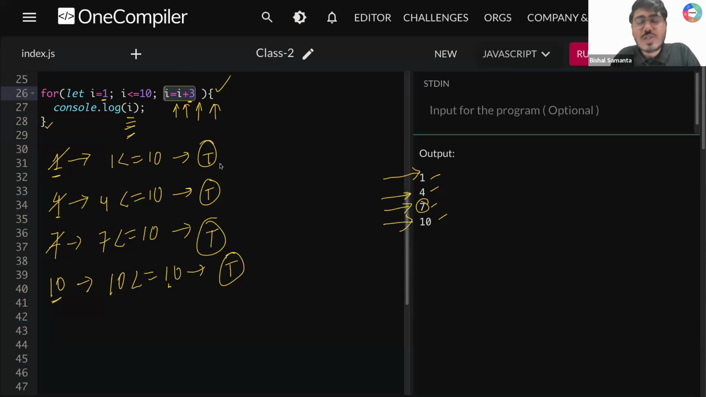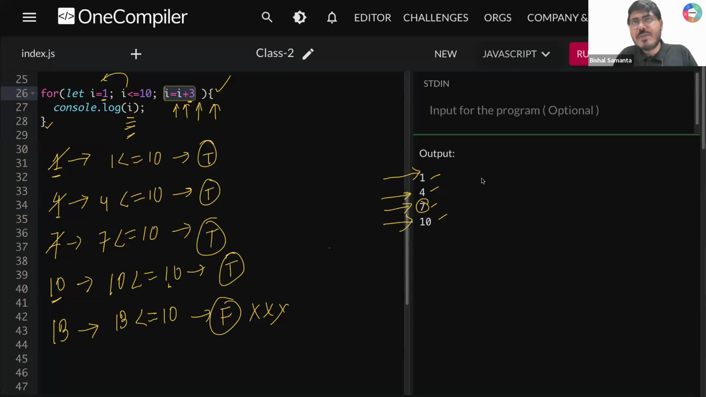After that, I is equal to I plus 3. What will be your new I value? 10 plus 3, guys. So your new I value will become 13. Now tell me, guys, 13 less than equal to 10. Is 13 less than or equal to 10? Definitely no, right? So you are getting a false statement. And you know, guys, as soon as we are getting a false statement inside a for loop condition, we have to terminate our loop. We have to end our for loop.